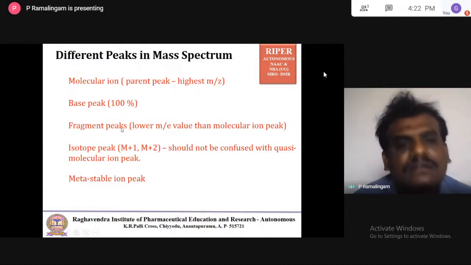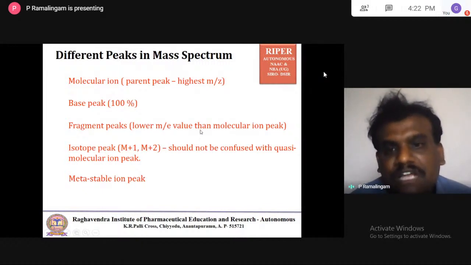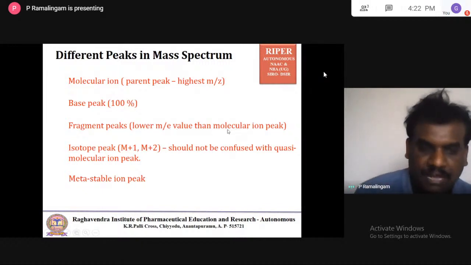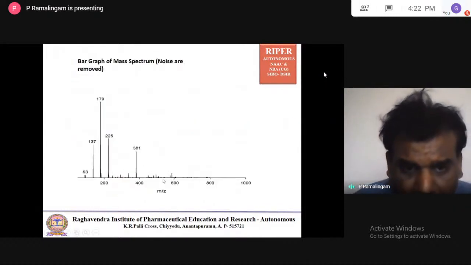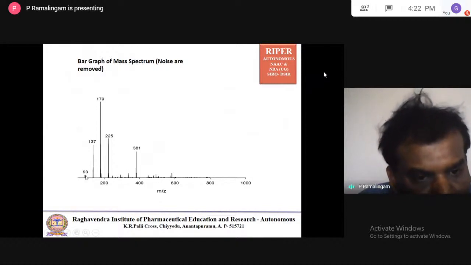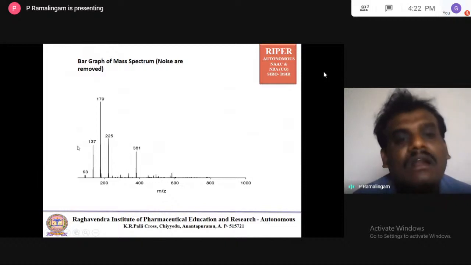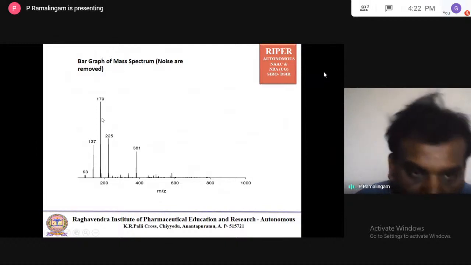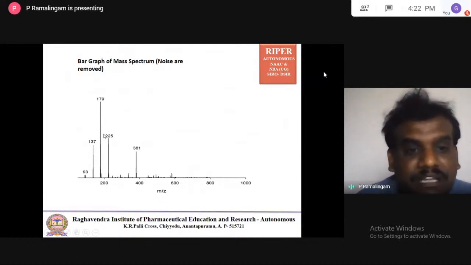Next is the fragment peak. All the peaks which have lower m by z value than the molecular ion peak are called fragment peaks. If this is your molecular ion peak, all the peaks you see here, smaller or taller, whichever they may be, 93, 137, 179, 225, 381, all come under fragment peaks. So remember, the base peak may be one of the fragment ion peaks, and sometimes the base peak is also the molecular ion peak. It all depends upon the chemical structure.